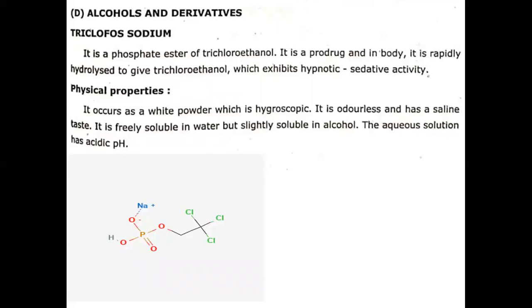Next is alcohol and its derivatives. In this, triclofos sodium is the drug which we have to study. If we look at the structure of this drug, it contains 3 chlorine groups. It is a phosphate ester of trichloroethanol. It is a prodrug, and in the body it is rapidly hydrolyzed to give trichloroethanol, which exhibits hypnotic and sedative activity.